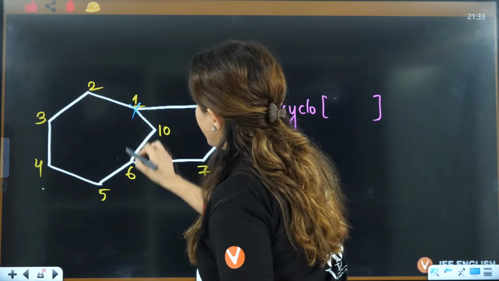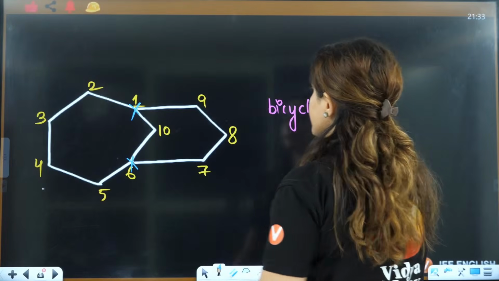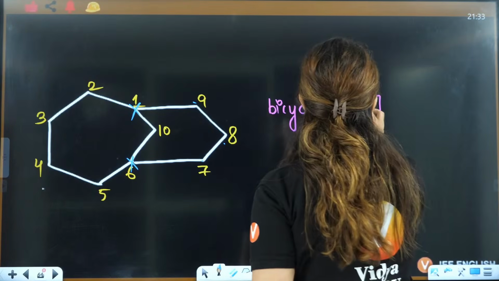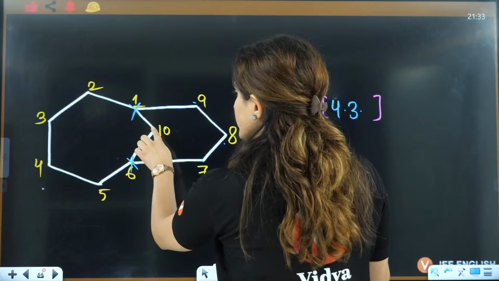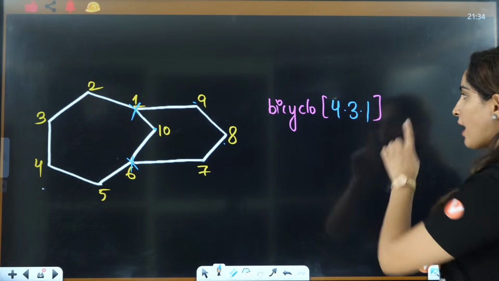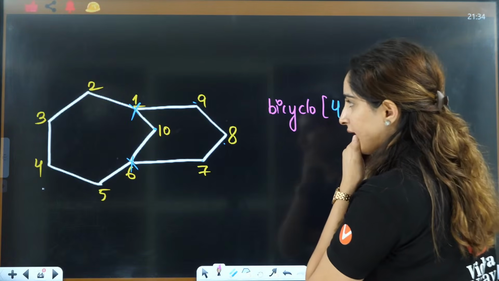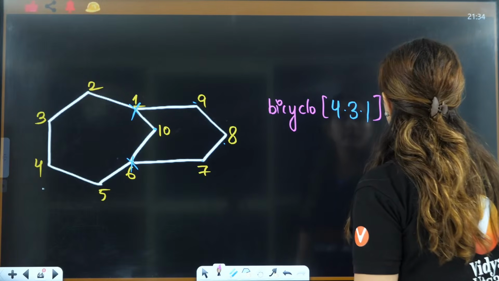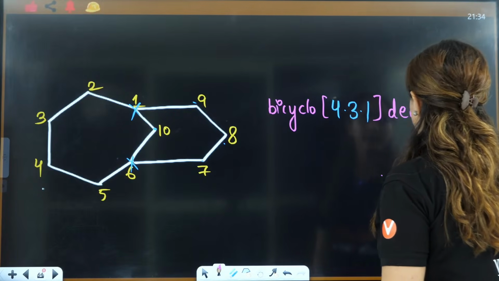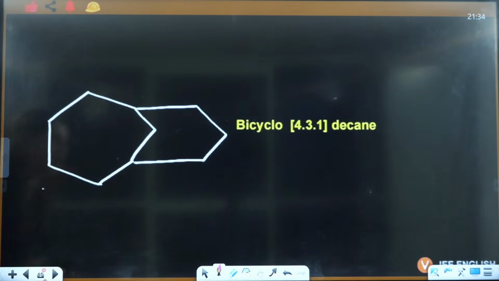Here this is 1, 2, 3, 4. This is 1, 2, 3. And on the bridge you have 1, so it will be 1. Now the next is that it is decane, so you will write simple decane. Now you have the bridged one.